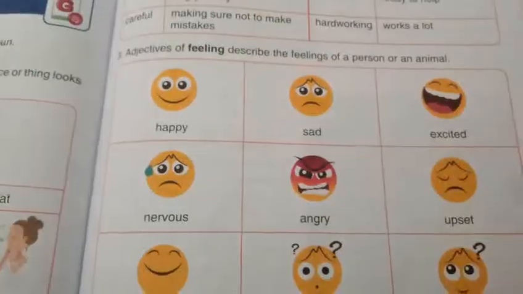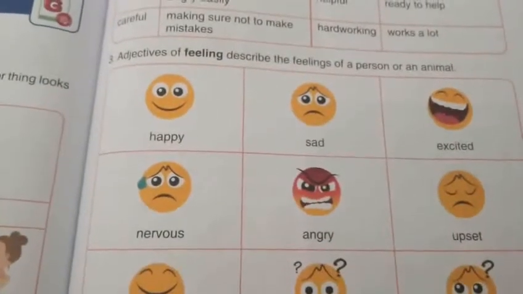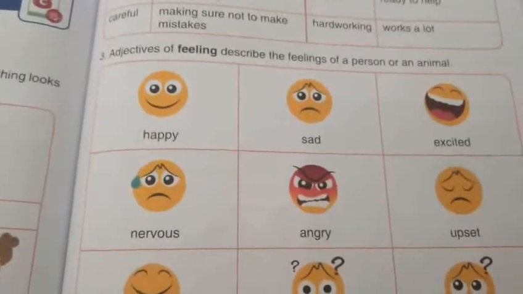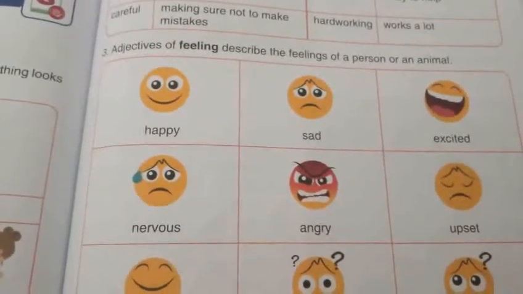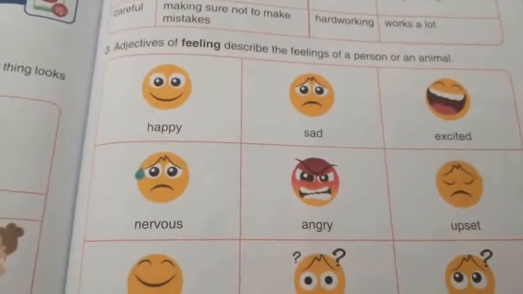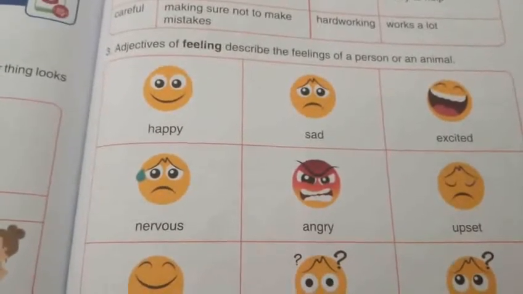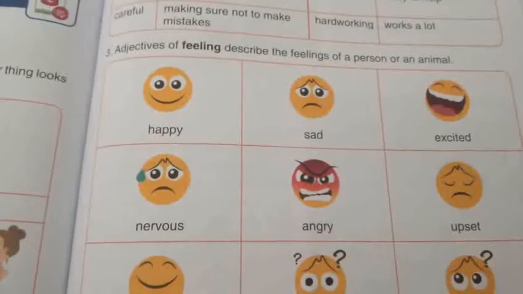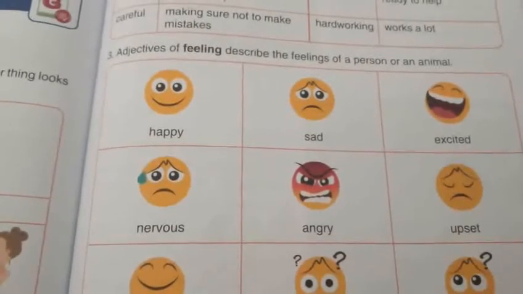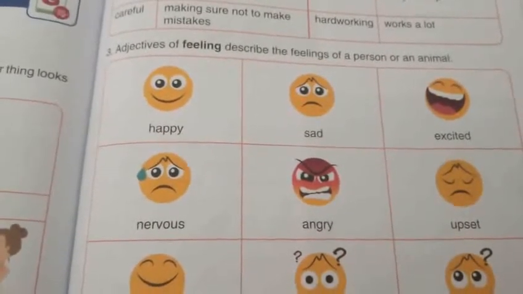This is the third type. Do you understand? Adjectives, 3 types: appearance, character and feelings.